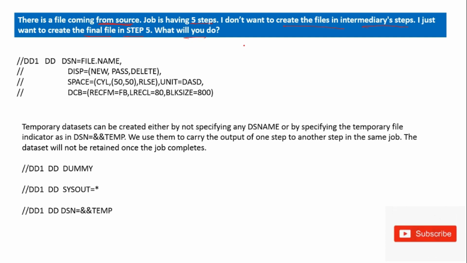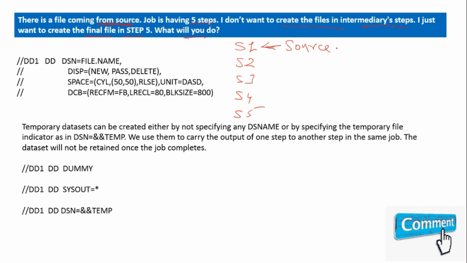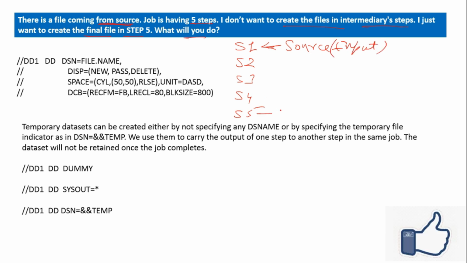What will you do? Job has 5 steps like S1, S2, S3, S4, and S5. In the first step, we are using the source file as input. And in the fifth step, we just want to create the output file, means final file.